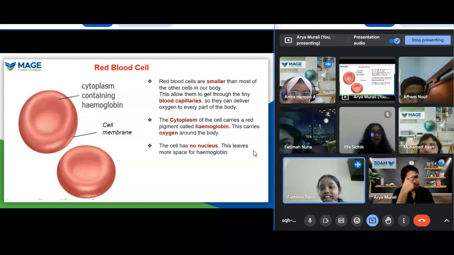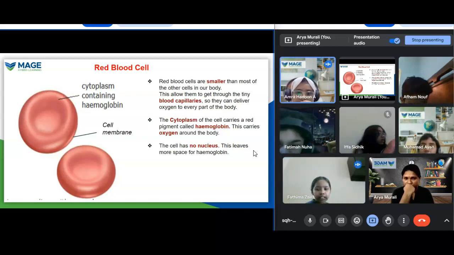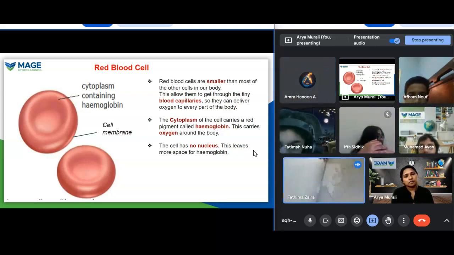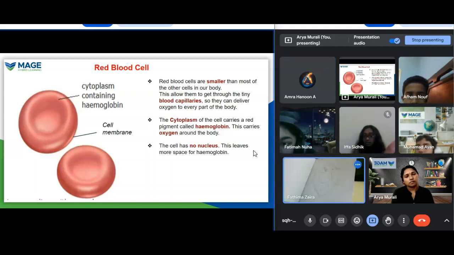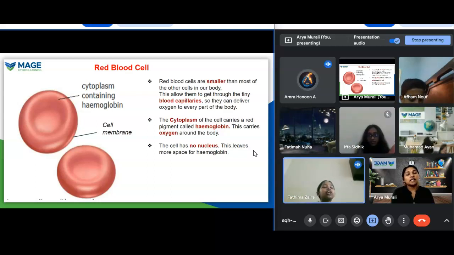Did you get it, ma'am? Label the parts of the neuron. I don't understand, ma'am. You can Google the parts, you can label it, or you can see the picture in the slide.